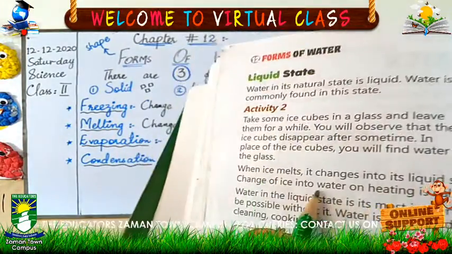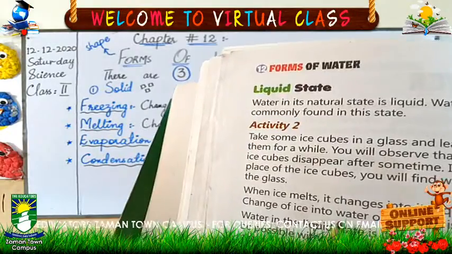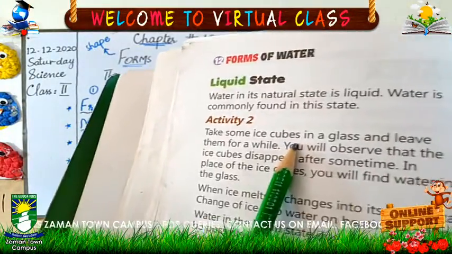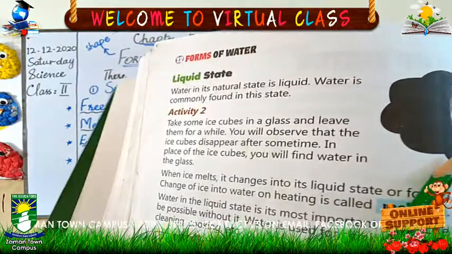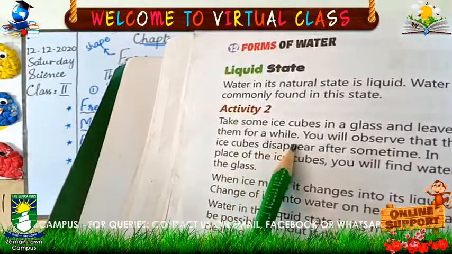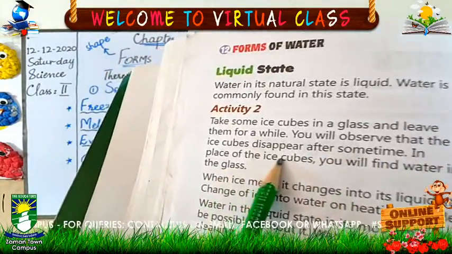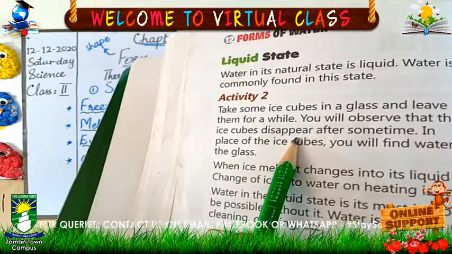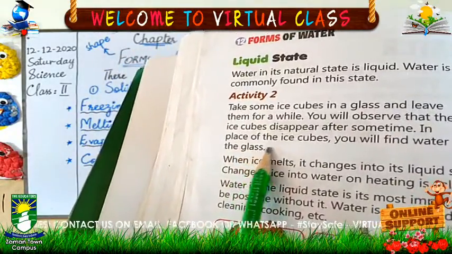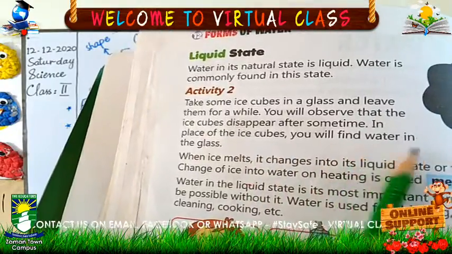Activity number 2. Now here is one more activity for you that is also very easy. Take some ice cubes. Now we are going to convert ice into liquid. Take some ice cubes in a glass and leave them for a while. You will observe that the ice cubes disappear. Disappear means they don't exist anymore after some time. In place of the ice cubes, you will find water in the glass.